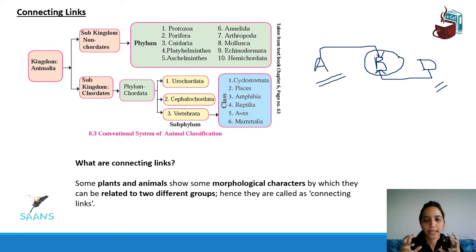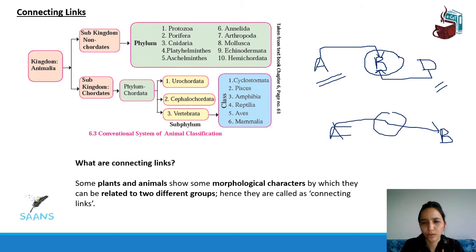The connecting link need not be somewhere in the middle. It can be anywhere, but it links both the generations, or different species also it can link. Necessarily you can say that this is point A, this is point B, and there is something in the middle that has qualities similar to this one and this one also. That is called a connecting link: some quality, some similarity that links these two. So let's see now.